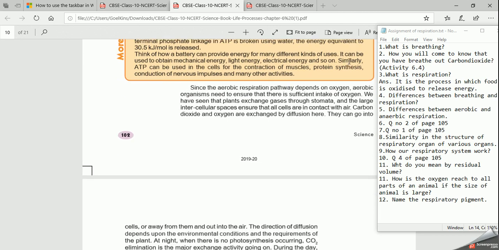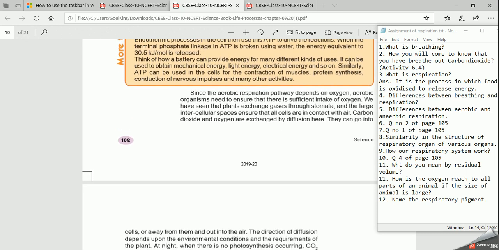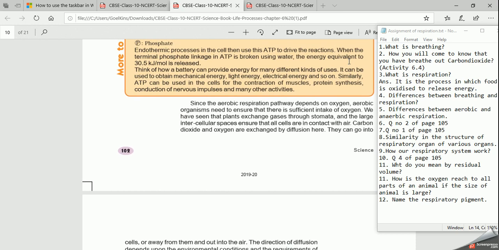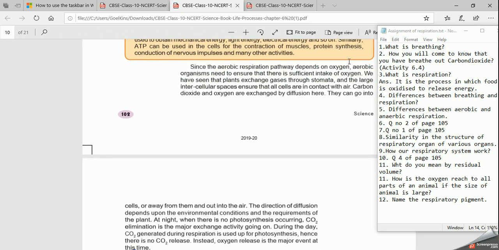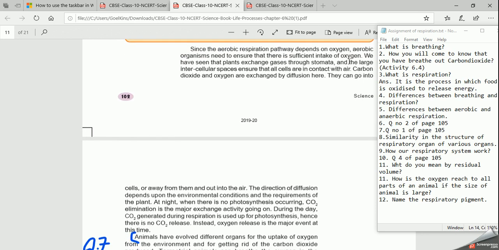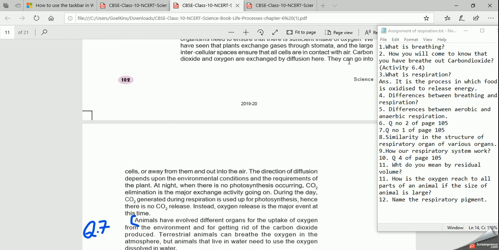In plants, normally the exchange of gases takes place by diffusion, or if the plants are large, it takes place through transpiration also, right? So the exchange of gases takes place by diffusion, and this can go to the cells or away from them, in and out of the air. The direction of diffusion in plants depends upon the environmental conditions.